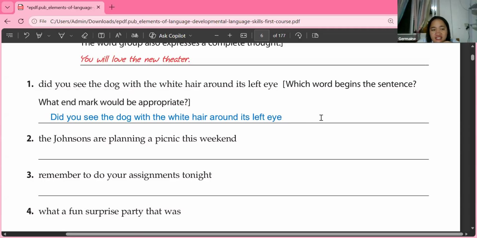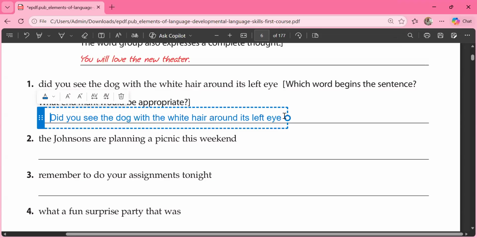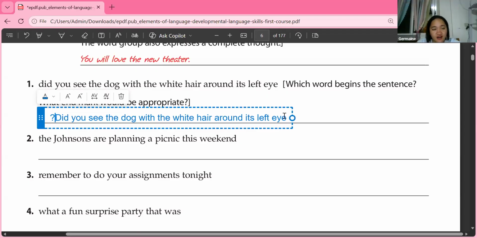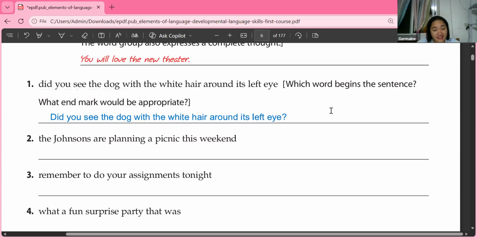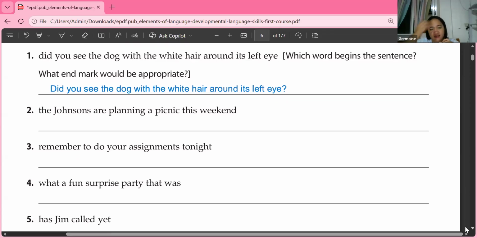Now, what end mark would be appropriate for this? Question mark. Yes, come again. Question mark. Very good. We are going to use a question mark for sentence number 1. Okay, so that is correct, because it's asking you if you see the dog with the white hair around its left eye. So that one is already correct.